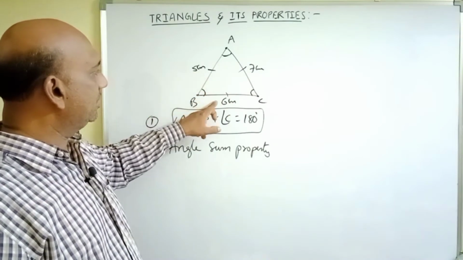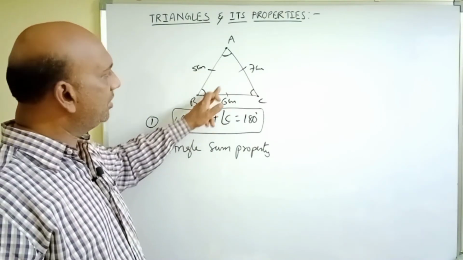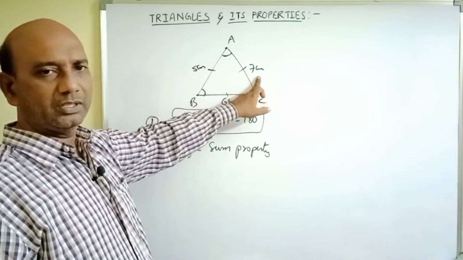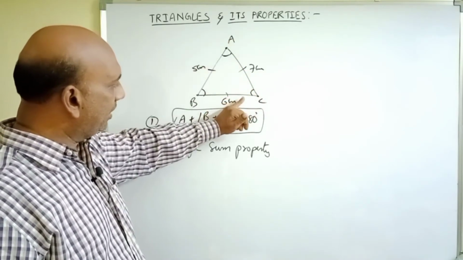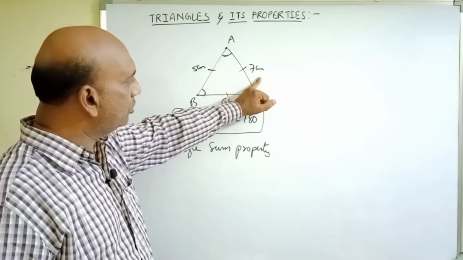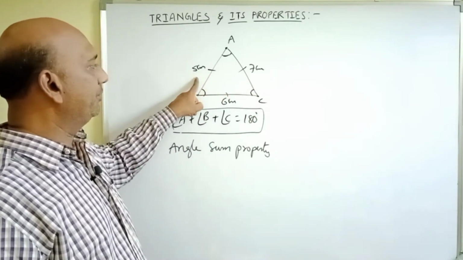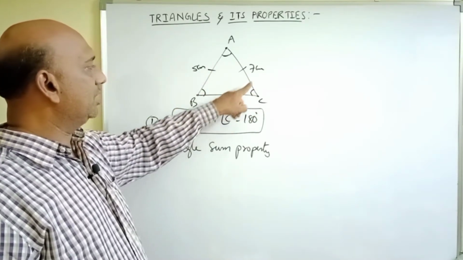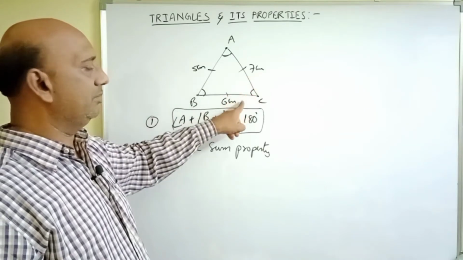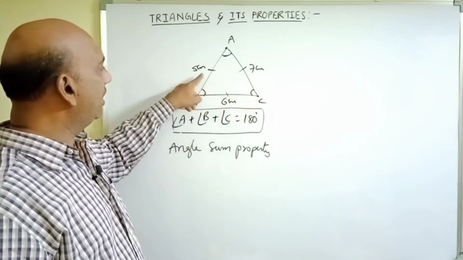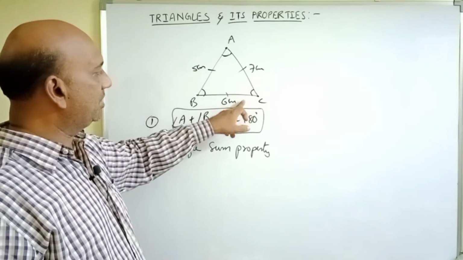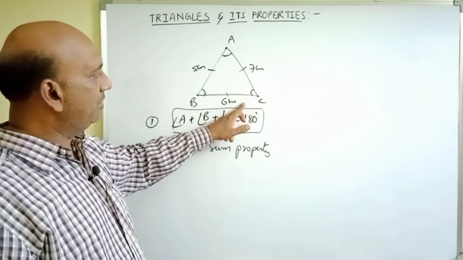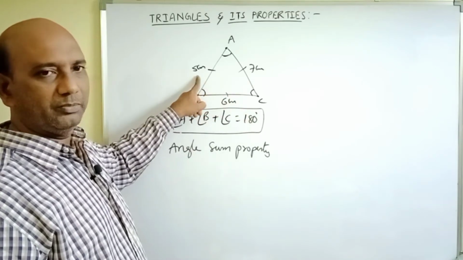Here 5 plus 6 is equal to 11 centimeters. So, 11 centimeters is greater than 7 centimeters. And we have to check the remaining two also. The sum of these two sides also must be greater than the third side. That means 6 centimeters plus 7 centimeters, that is 13 centimeters. 13 centimeters is greater than the other side, 5 centimeters.